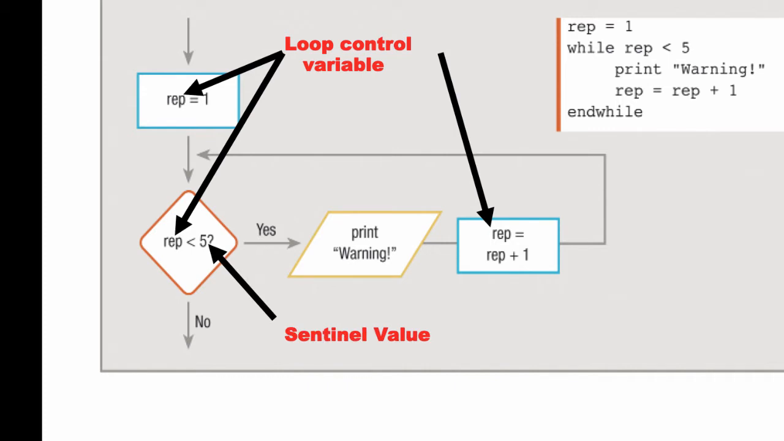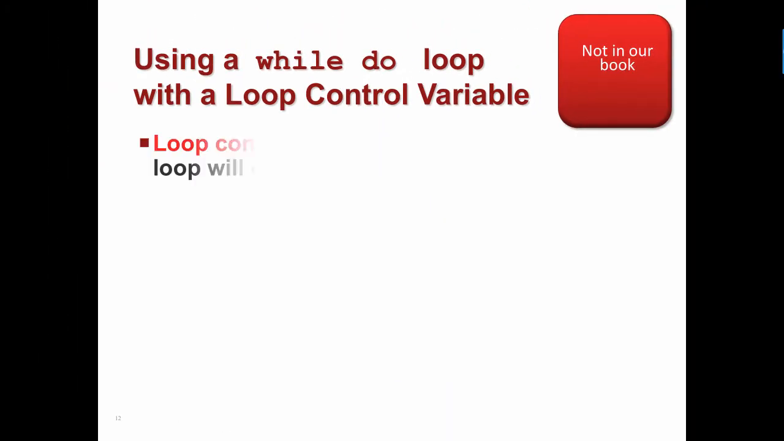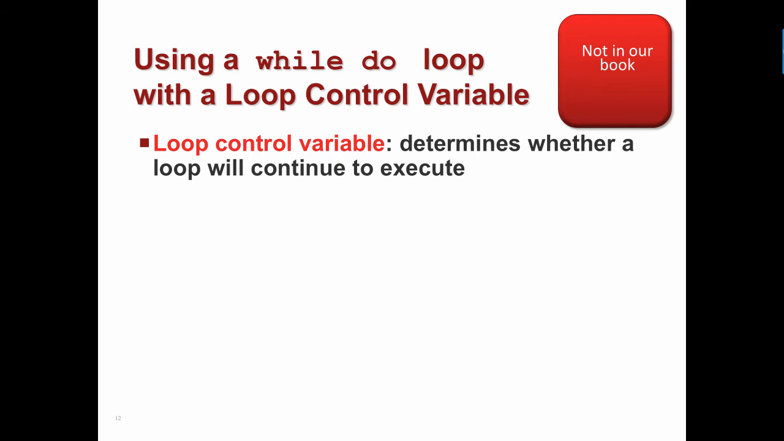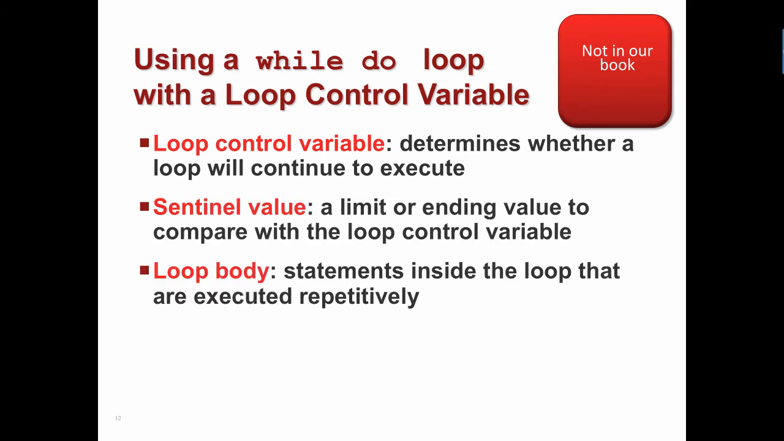This is called a sentinel value. We change that to change the number of warnings that we're going to print. This is called the counter, and it's what increments or raises the level of the rep variable each time. And as I said, again, we could make this a minus if we were going to do a countdown. While using a while do loop, we use vocabulary like this. The loop control variable, and there's your definition. Sentinel value. Loop body. Those are the biggies.